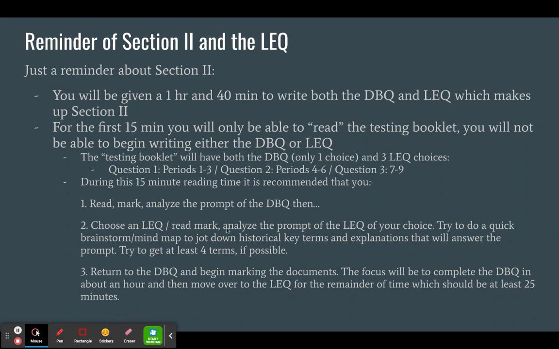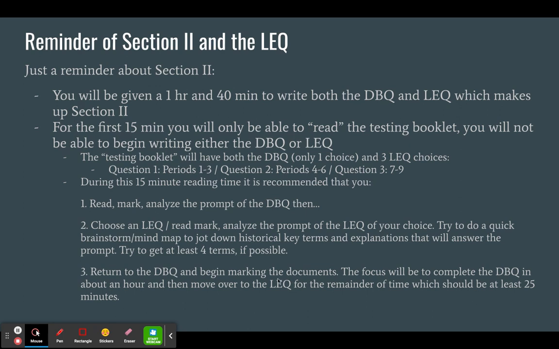Let's go ahead and read, mark, and analyze the prompt of the LEQ, whichever one you want to choose. Try to do a quick brainstorm or mind map to jot down a couple of historical key terms and explanations, and try to get at least 4 terms if possible. Once you're doing that quick brainstorming, which should only take about 4 or 5 minutes, you're going to spend the rest of that reading time, maybe another 10 minutes or so, actually marking the documents of the DBQ.